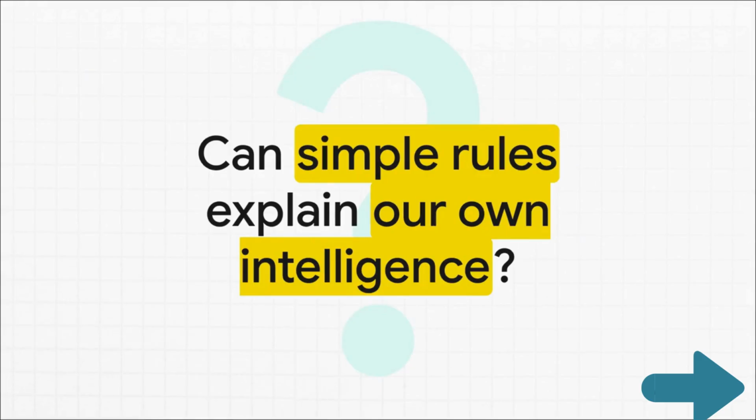And this leaves us with a final, really profound question to think about. It's stunning what these simple systems can do. So if goal trees and a handful of simple rules interacting with a complex world can create this incredible illusion of intelligence, what might that suggest about the nature of our own minds?